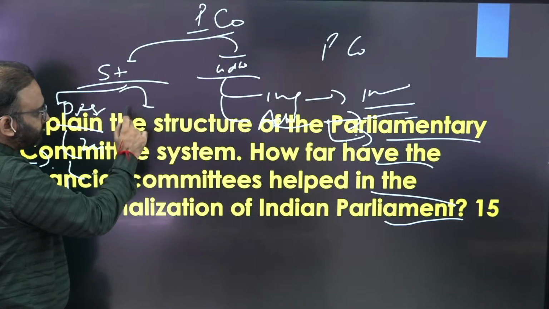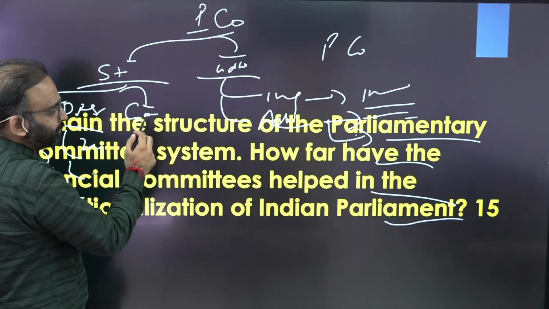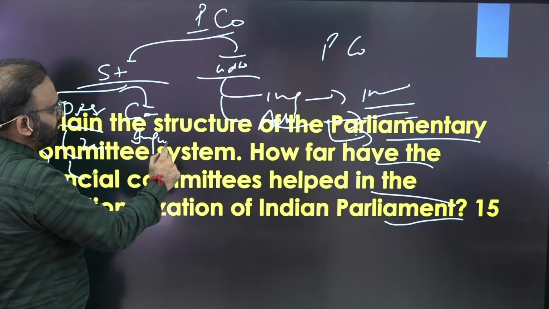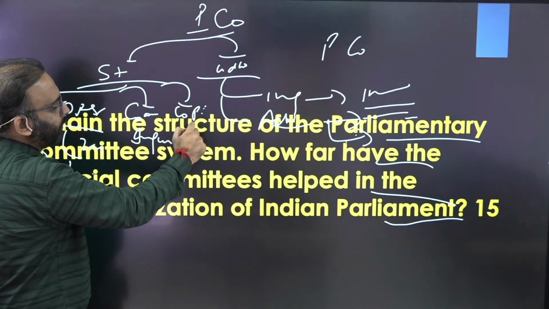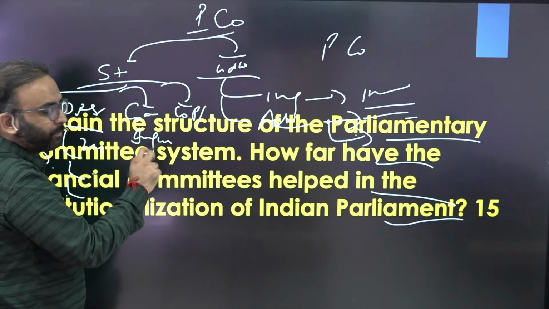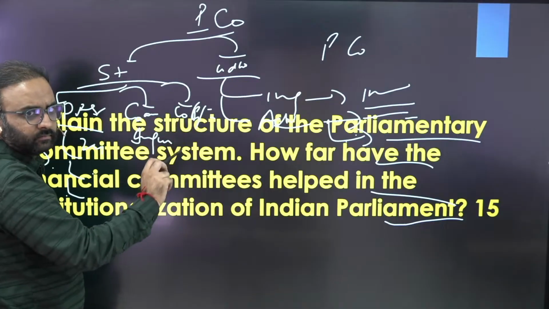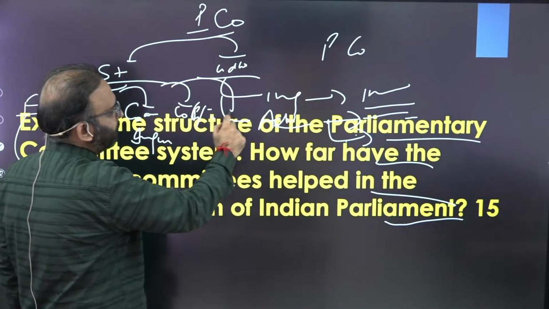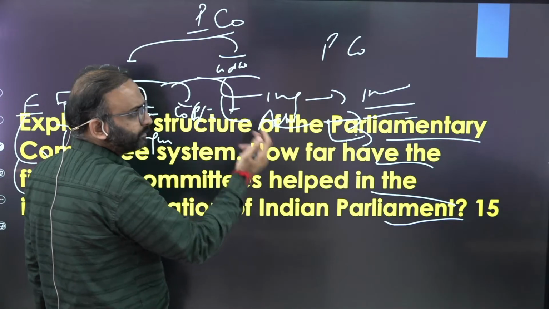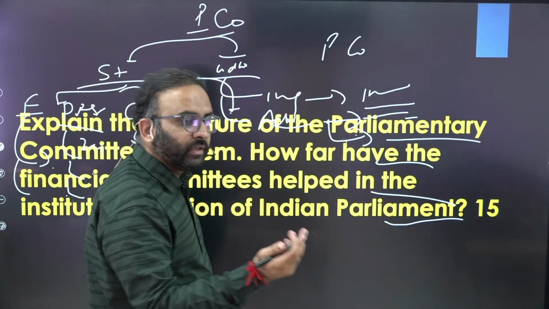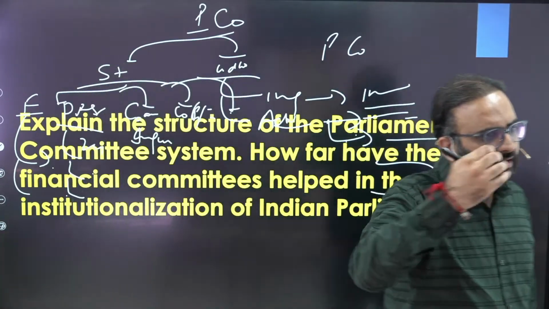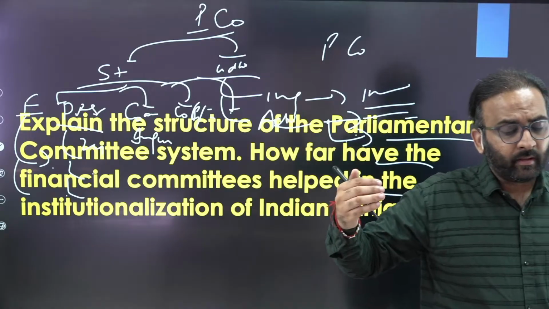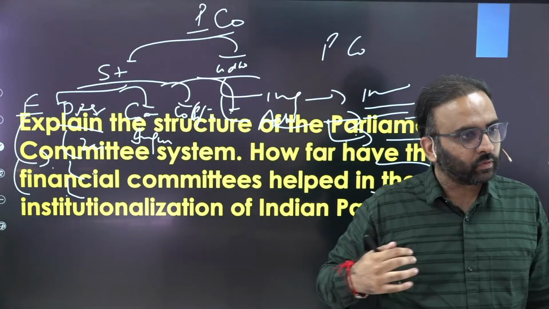Then committee on inquiry, then committee on papers laid on the Parliament, or committee on government scrutiny, or committee on the functioning of the house, which includes general purposes committee, business advisory committee, rules committee and so on, right.